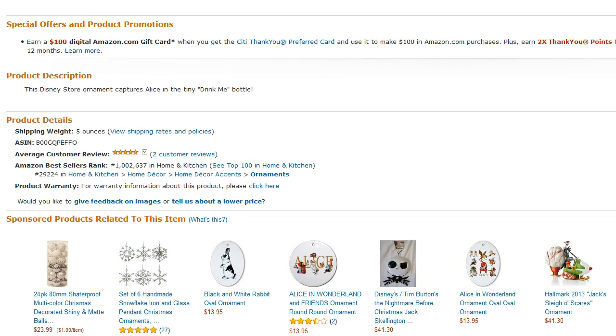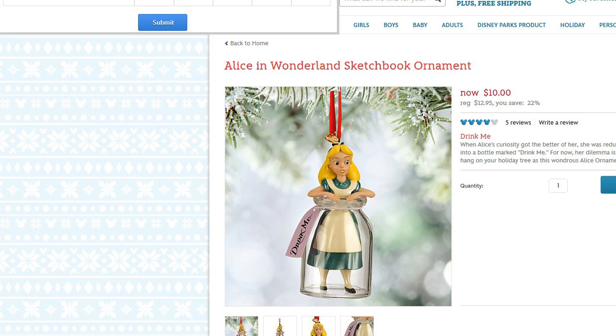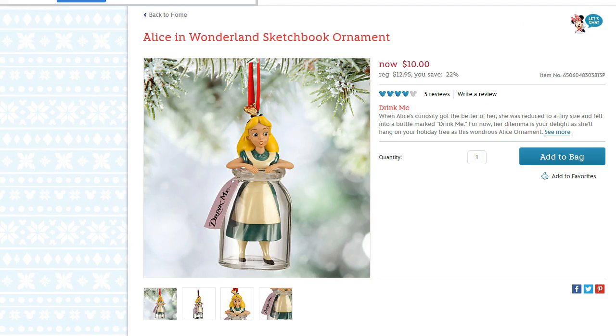Now let's look at the product on the buy page, on the Disney Store page. Incidentally, I believe that we showed it at $12.95. Suddenly it's down to $10. So that's going to vastly improve our profit margin. But let me show you a couple other tricks.